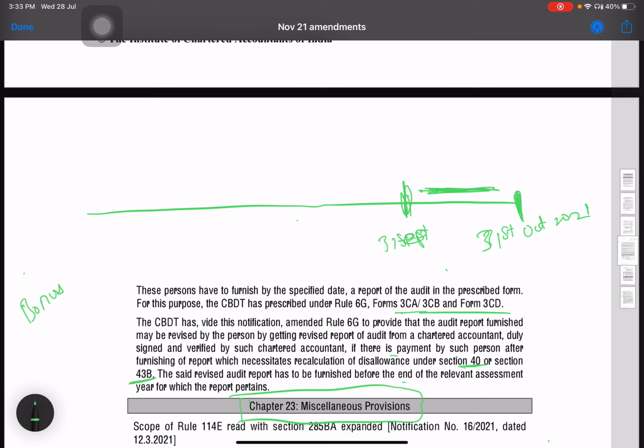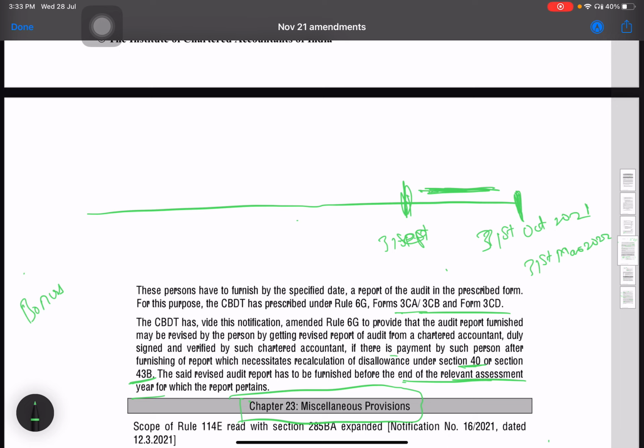The amendment is that the audit report which is filed can be revised, and the last date for the revision of the audit report is the end of the relevant assessment year. So the last date will be 31st March 2022. Okay.